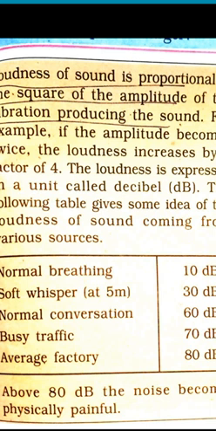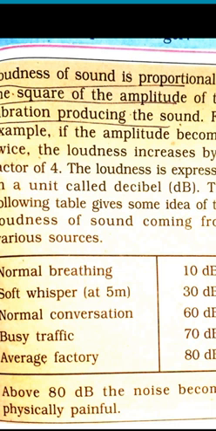Now, what is loudness and pitch? Loudness of a sound is proportional to the square of the amplitude of the vibration that produces the sound. For example, if the amplitude becomes twice, the loudness increases by a factor of 4.